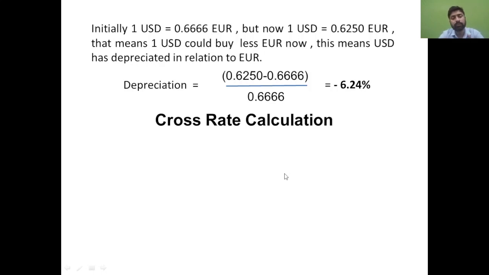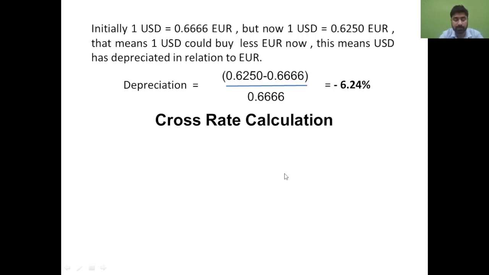Okay, so you will have Mozambique currency's relation with the USD currency, and you already have your Indian rupees relation with the USD. So once you have two currency pairs, with the help of two currency pairs, you need to find out your currency relation with Mozambique. Okay, so finding out that particular rate with a country will be known as your cross rate calculation.